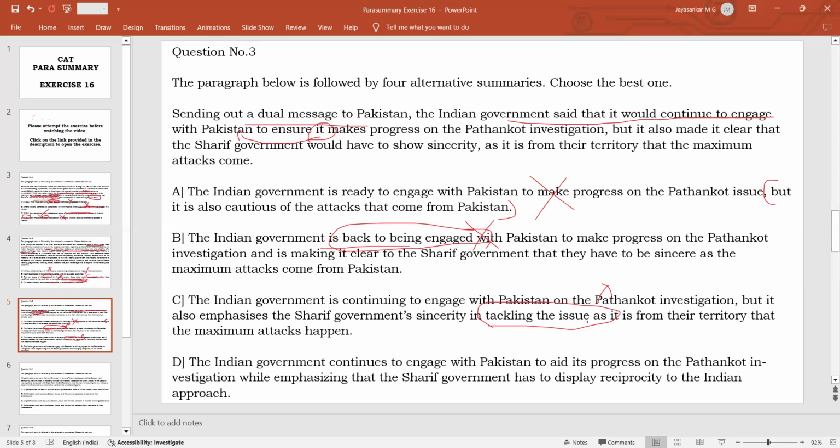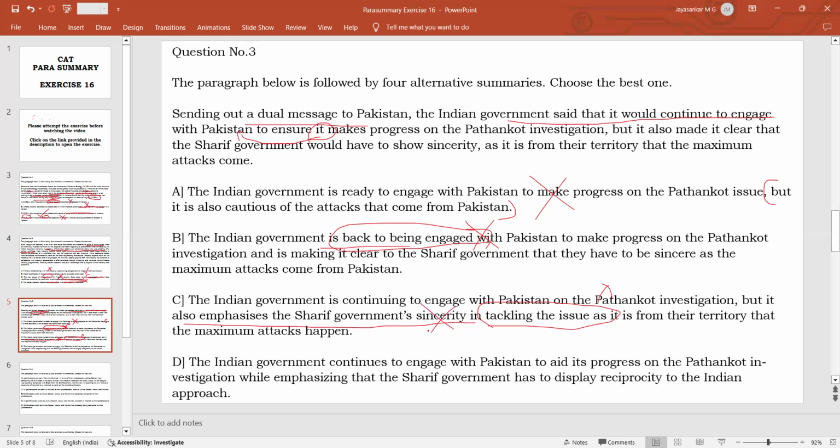Whereas in this option, tackling the issue means tackling the Pathankot issue, and emphasizing the Sharif government's sincerity means the Indian government itself is emphasizing that the Sharif government is very sincere in tackling the issue. Wrong. What the Indian government wants is for the Sharif government to be sincere in tackling the issue. So that is why, because of these two problems, this option will not be correct.